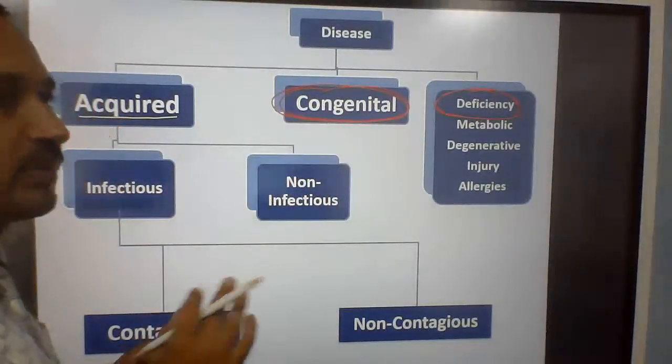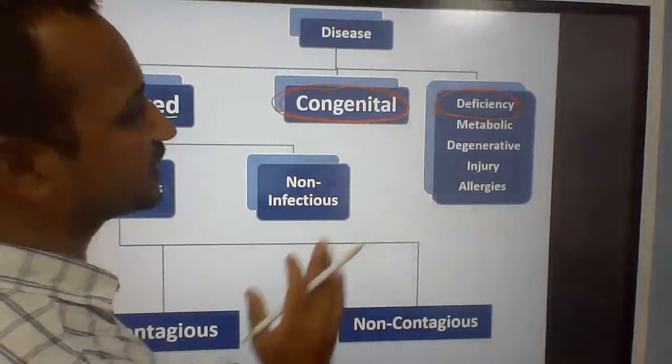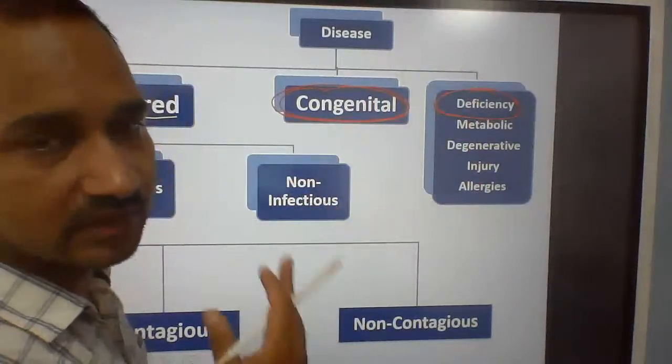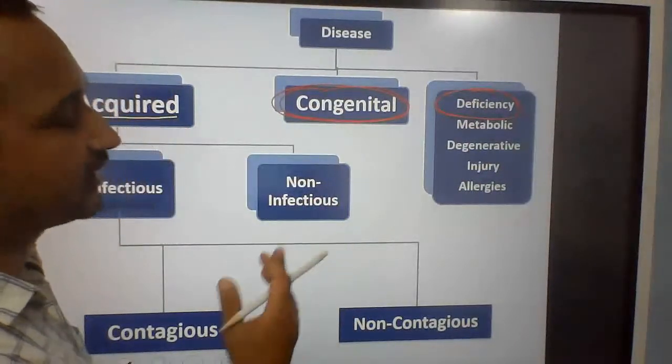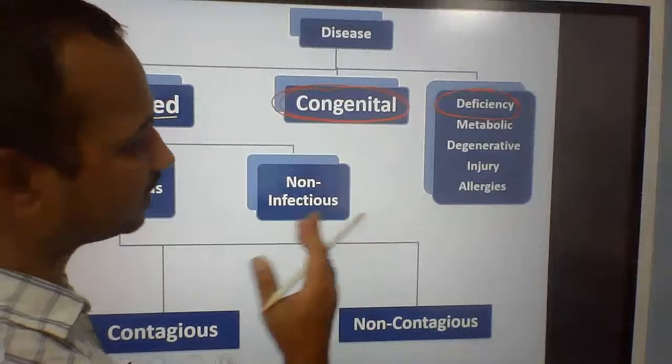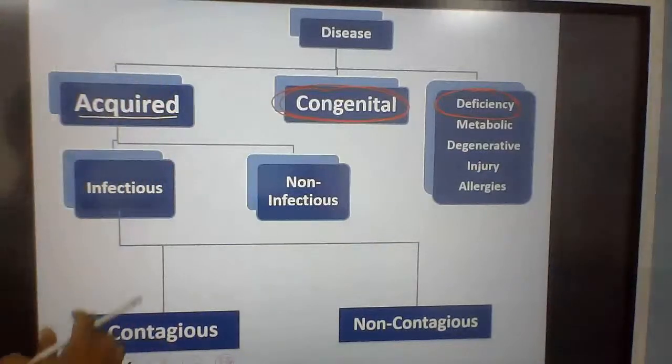Congenital disease, present since birth. Some of the diseases are because of deficiency, because of metabolic error, because of degeneration of tissue, because of injuries, because of allergies. Further, the acquired disease is categorized in two groups.